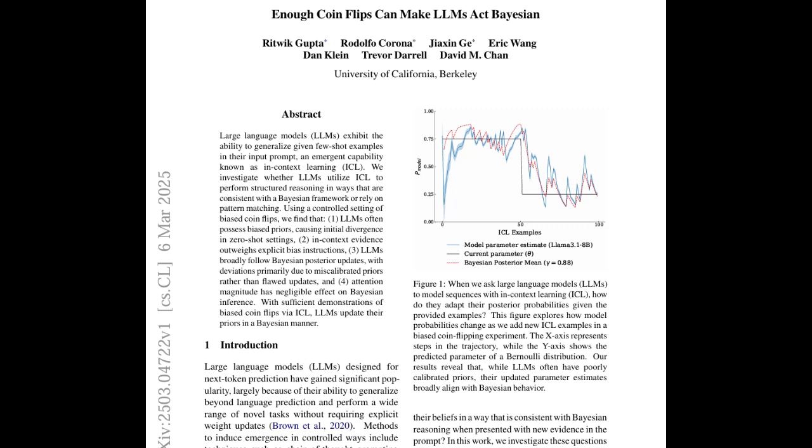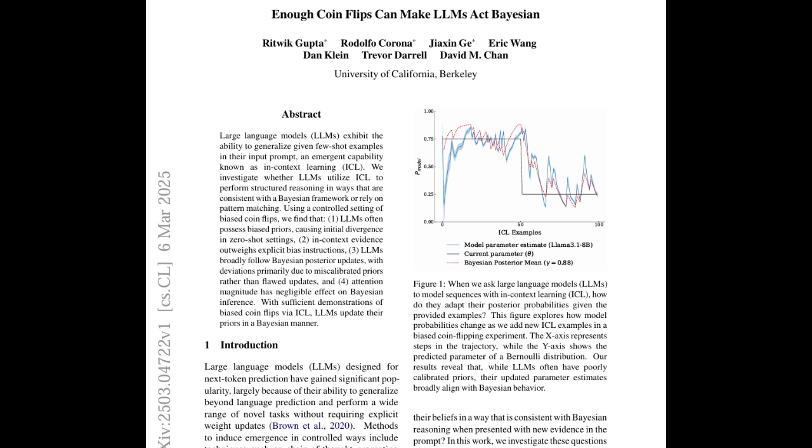Exactly. And in this paper, the researchers wanted to see if those LLMs could do something similar, but with coin flips. Could they figure out whether a coin was fair or biased just by looking at a bunch of coin flips? And if they could, would they adjust their predictions in a way that actually makes sense, statistically? So they're basically trying to teach these LLMs to be like coin flip detectives. Pretty much. But here's where it gets really interesting.